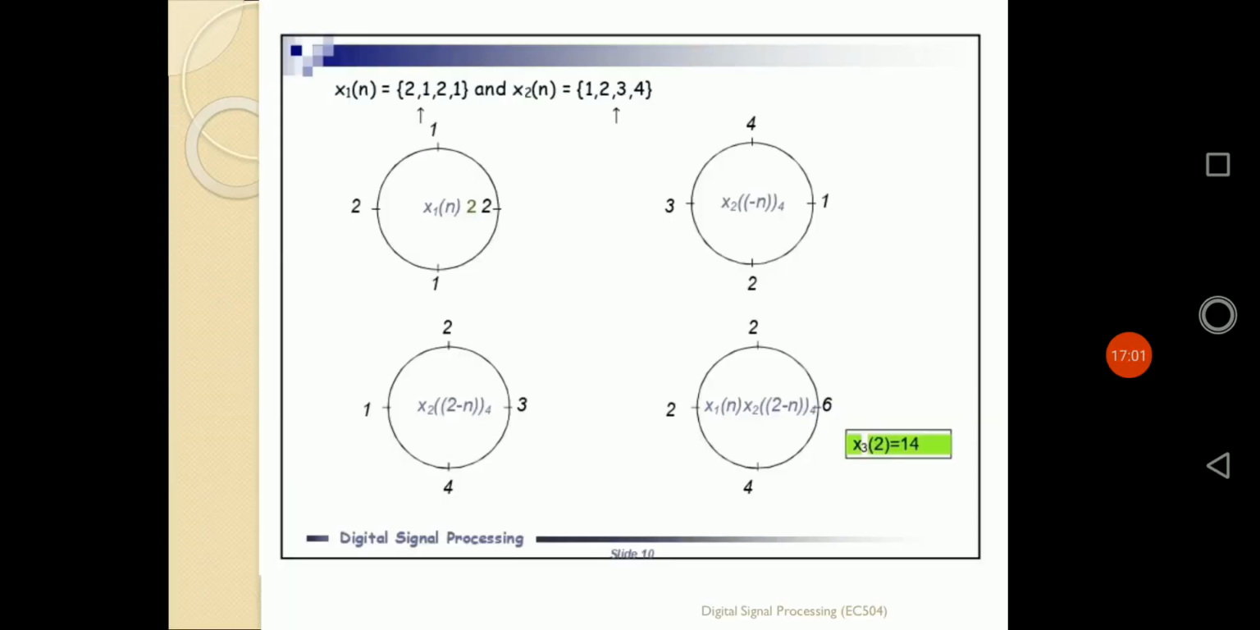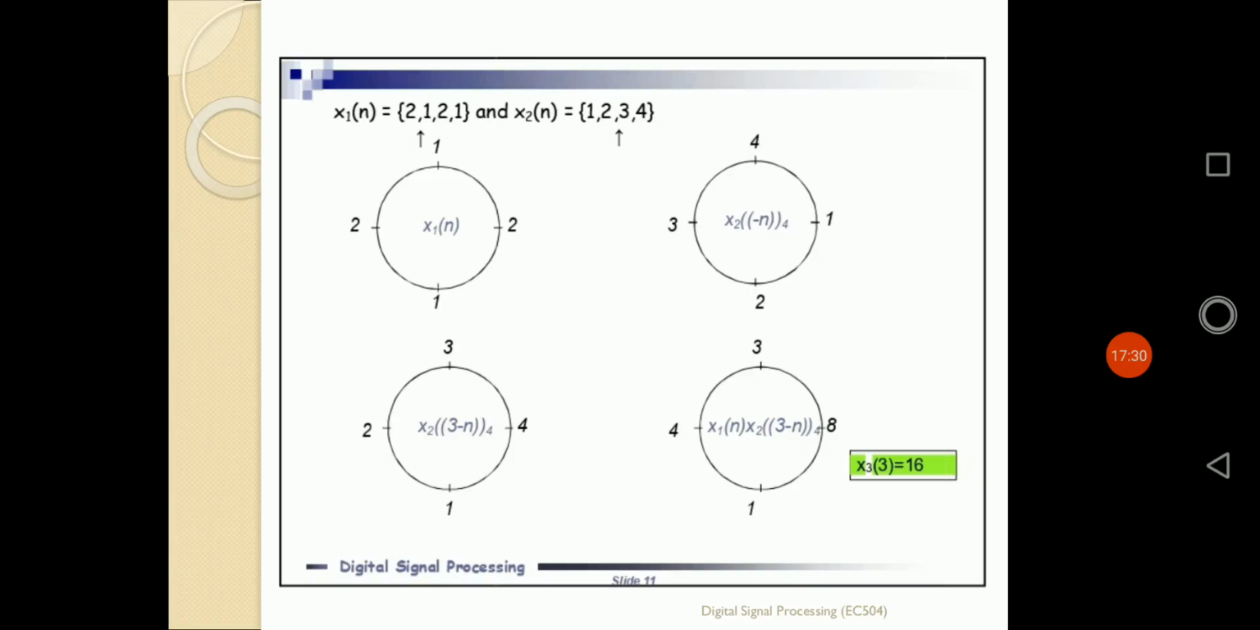Similarly, for the third point, it is again shifted by 1 point, and we get the value of x2(2 minus n), which is nothing but 3, 2, 1, 4. Again this sequence is multiplied by x1(n) to get the value of x3(2), and its value is 14, as the four points are 6, 2, 2 and 4. And for the last point, because it is a 4-point sequence, there is another shifting of x2(minus n), defined by x2(3 minus n), and its value is 4, 3, 2, 1.